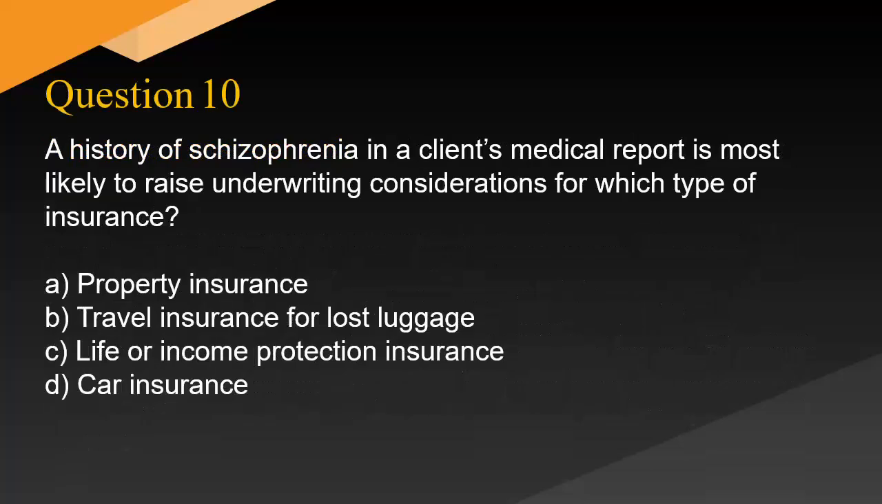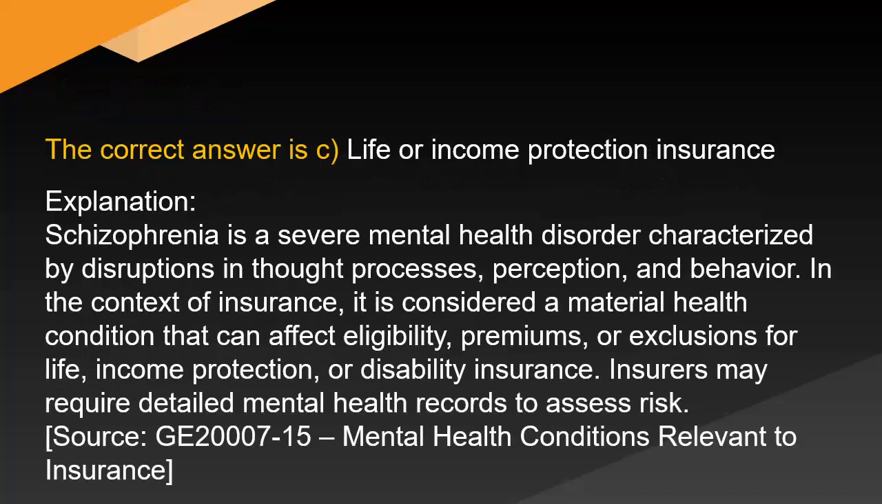A history of schizophrenia in a client's medical report is most likely to raise underwriting considerations for which type of insurance: A. Property insurance. B. Travel insurance for lost luggage. C. Life or income protection insurance. D. Car insurance. The correct answer is C. Life or income protection insurance.